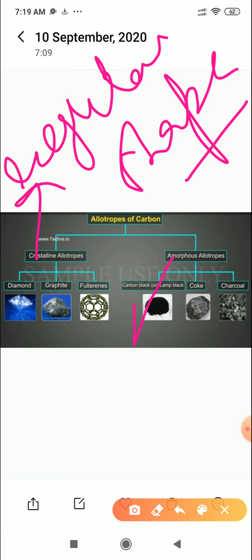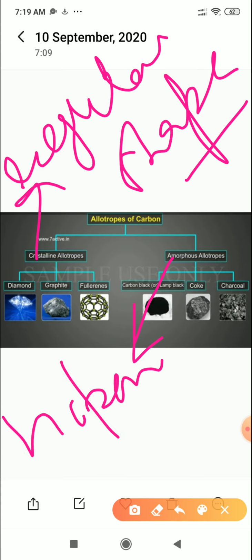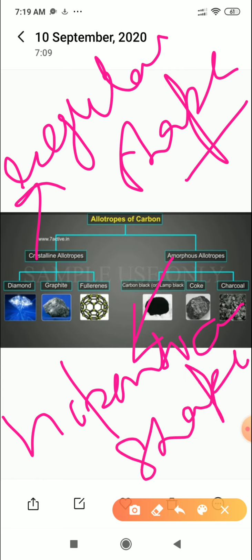And amorphous means there is no particular shape; they are random in structure and take no particular shape, so we call that amorphous. Hope these two words are clear to you. Crystalline means something which has a particular shape, and amorphous does not have a particular shape. It may be different from one piece to another piece.